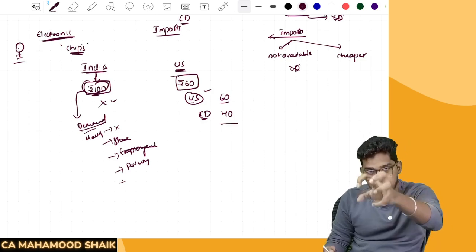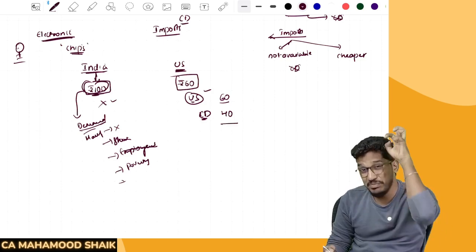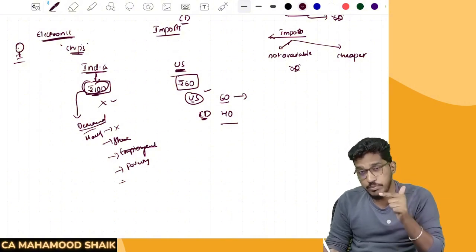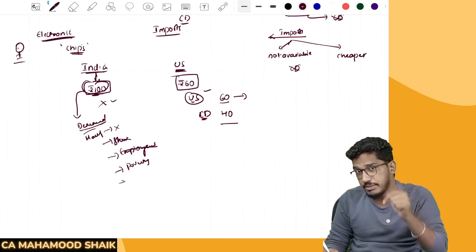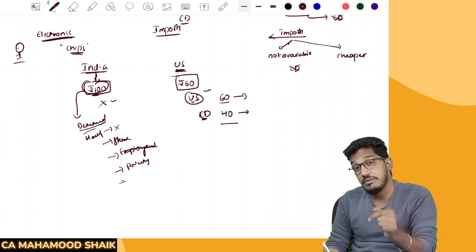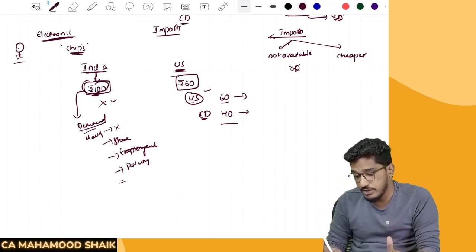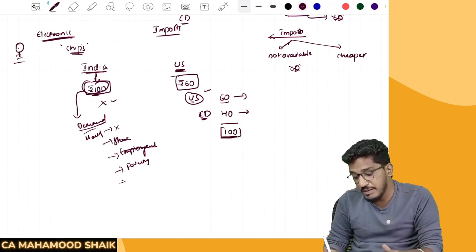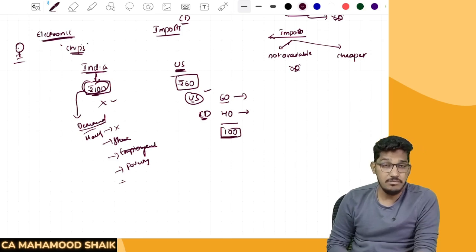So now if you have to buy the electronic chip from US, you have to pay for that product 60 rupees. And since you have imported, the government will come and impose on you something called customs duty. 40 rupees of customs duty they will impose. You have to pay this customs duty also. Now the net cost for the importer will also become 100.